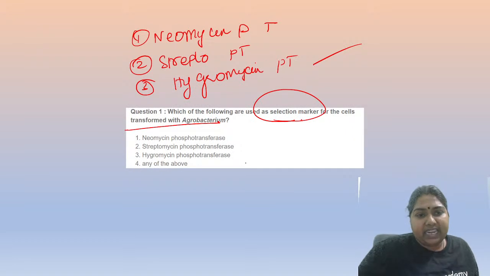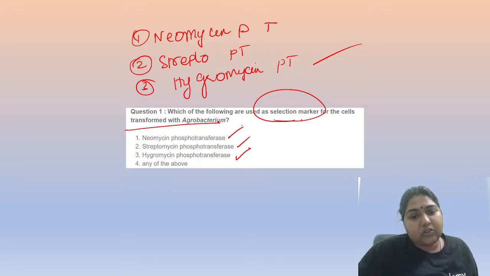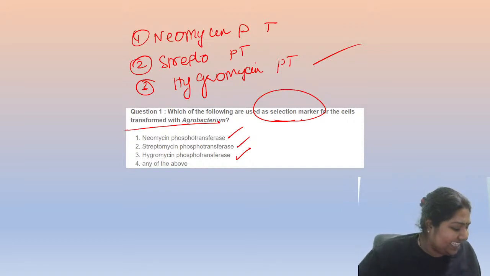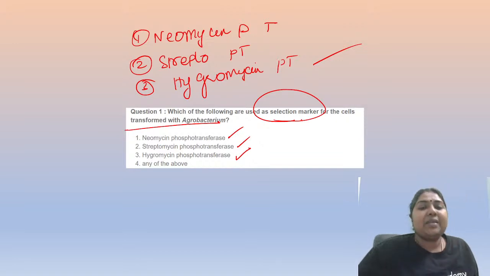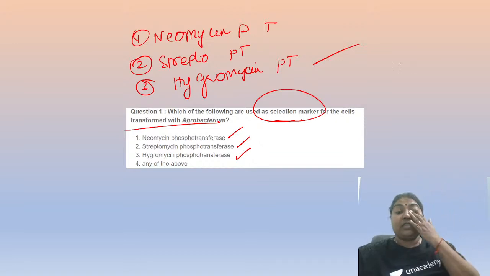But along with that, what other things can also be used? Hygromycin is very commonly used, but apart from this, you can also use neomycin and streptomycin as markers.